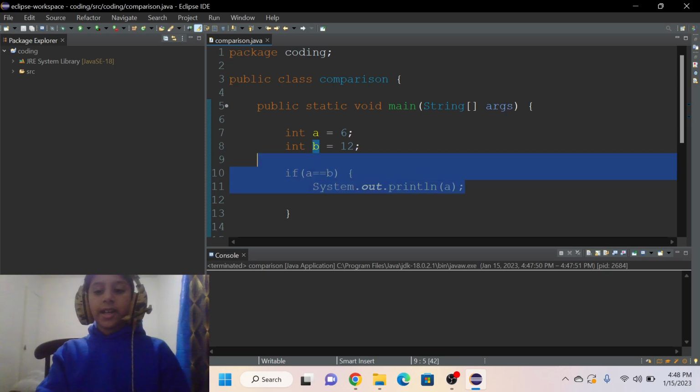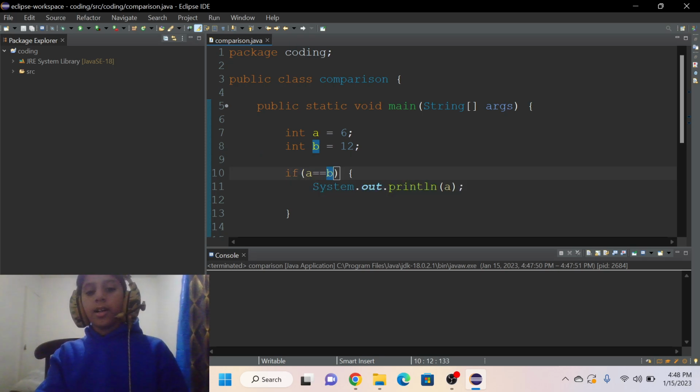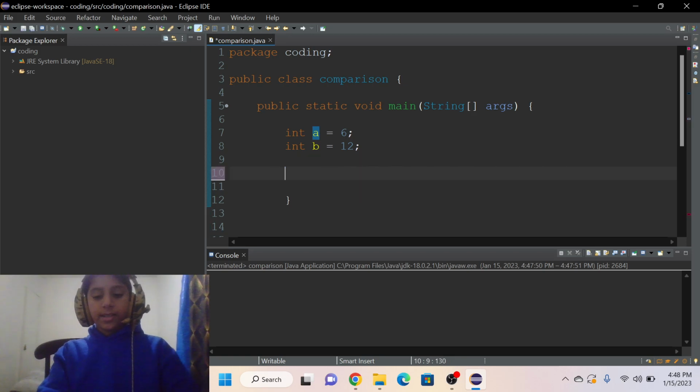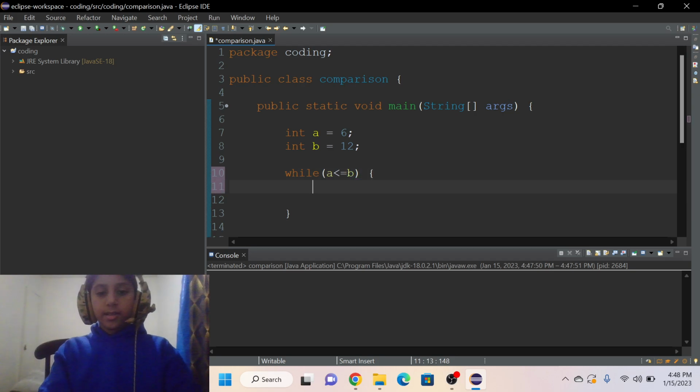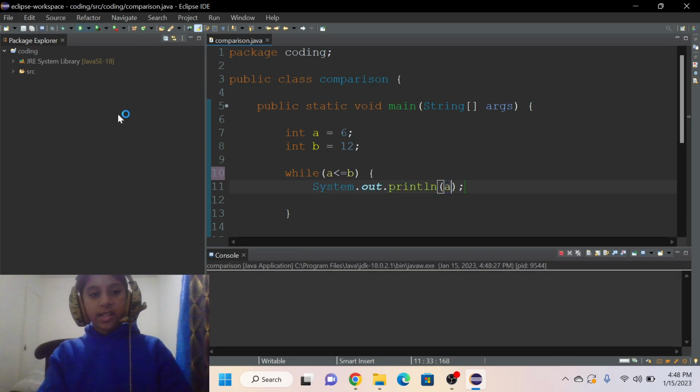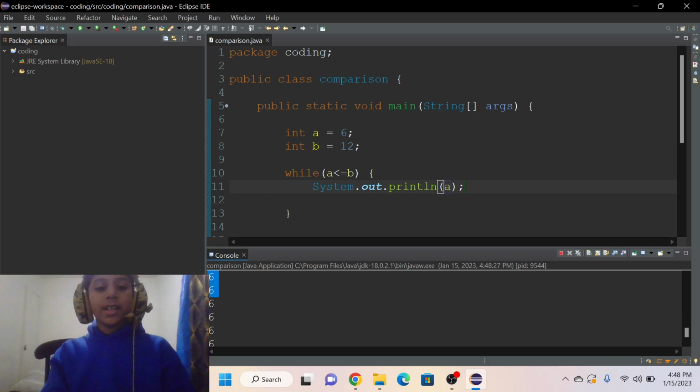Okay, so now I'm going to show you how to write this exact same condition by using the while loop. First of all, I'll write while a is less than or equal to b, and then we'll write system.out.println a, and it's going to keep printing 6 till infinity and beyond.